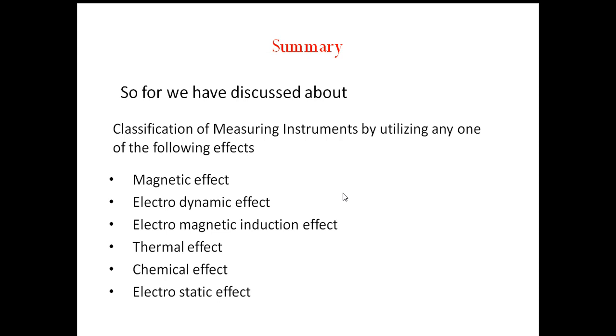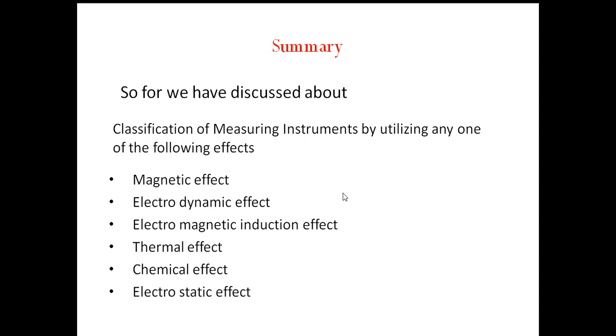Recording type instruments record the value to be measured, recorded over a graph paper by a lightweight pen. Examples for these are electrocardiograph and storage oscilloscopes.